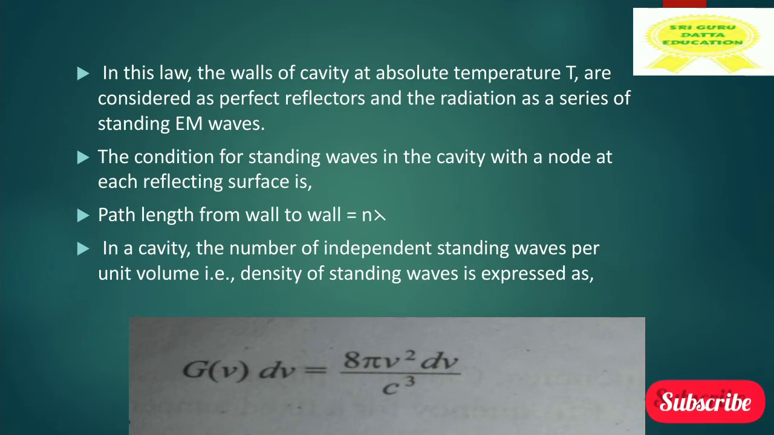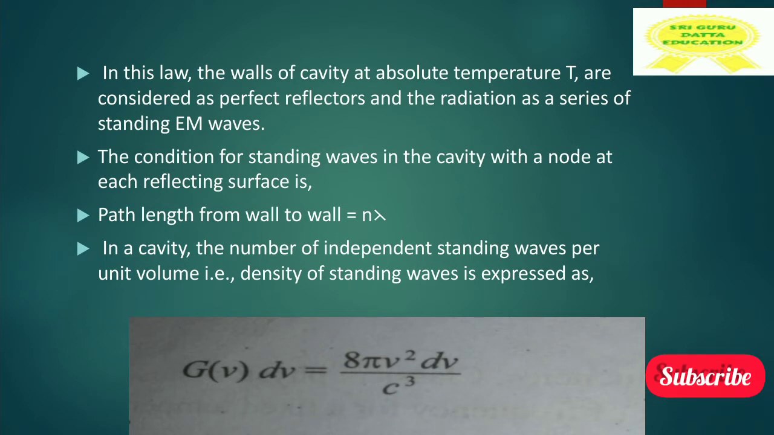In this Rayleigh-Jeans law, it is said the walls of a cavity at absolute temperature T are considered as perfect reflectors, and the radiation as a series of standing EM waves. Here EM waves are electromagnetic waves. By the radiation as a series of standing electromagnetic waves, we can know the absolute temperature in the walls of the cavity.